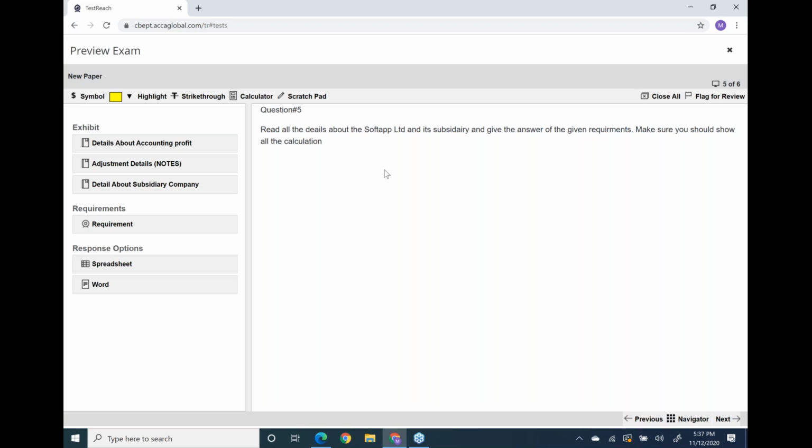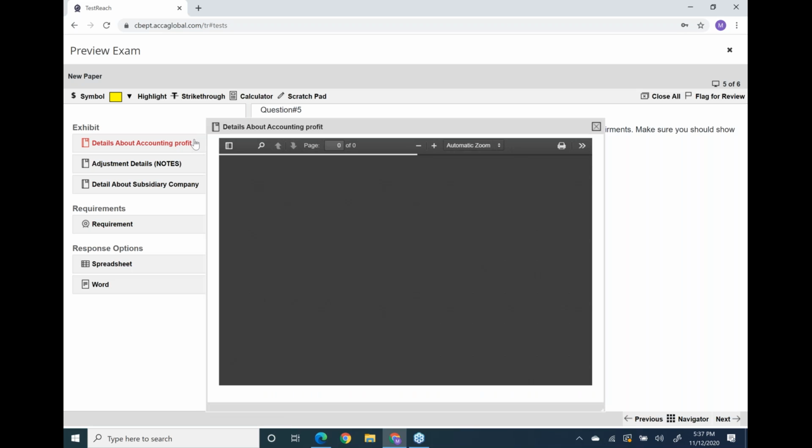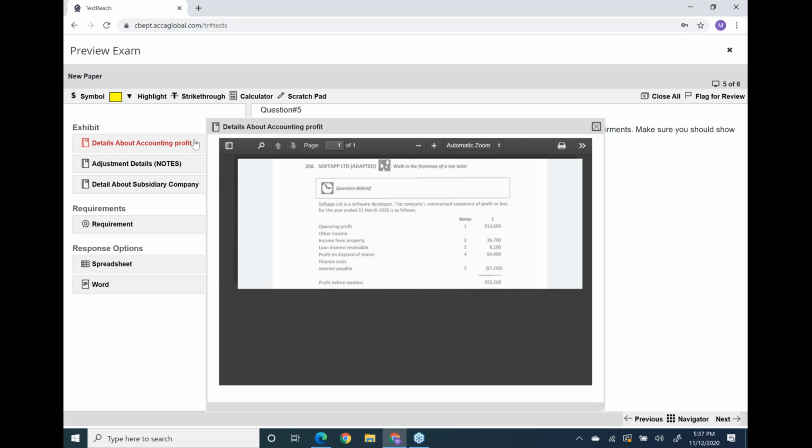You must have it with you, and you can check your WhatsApp as well. Let's read it first.